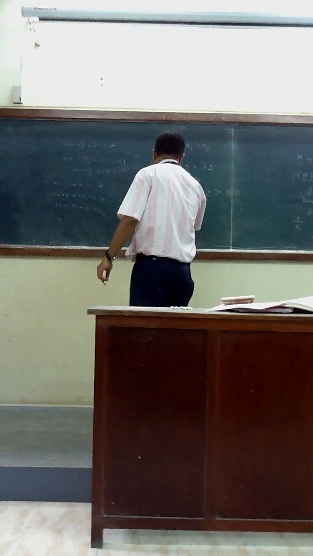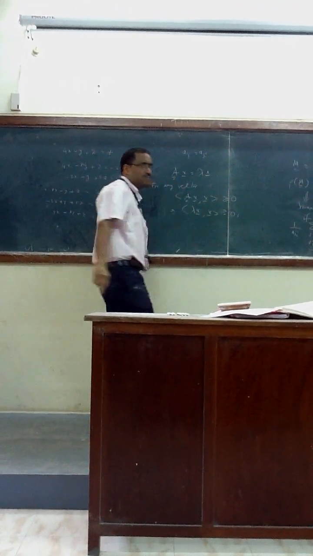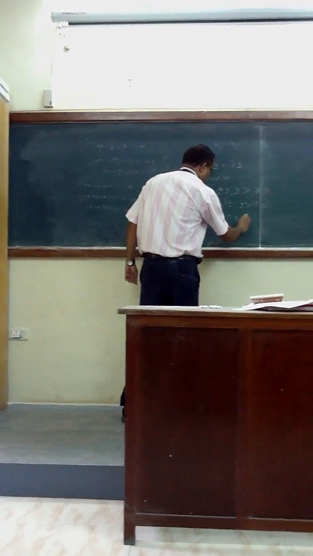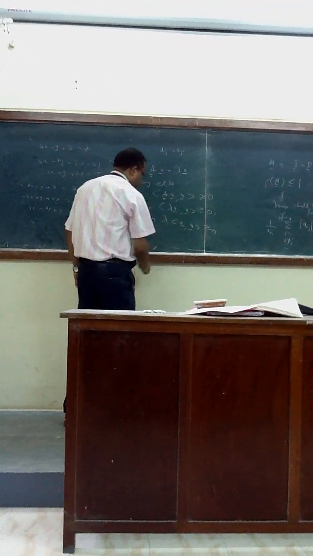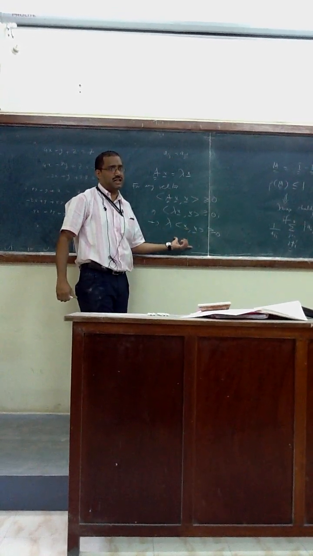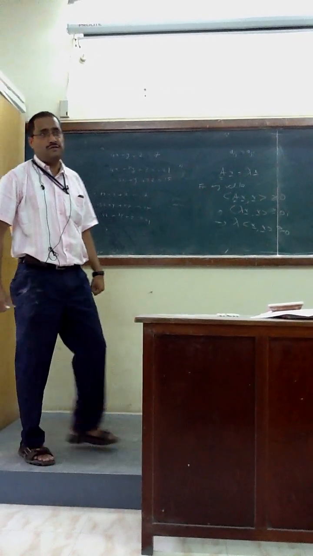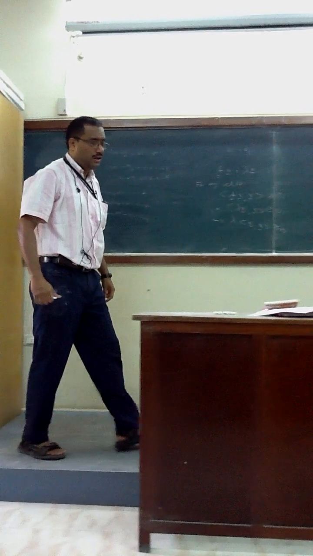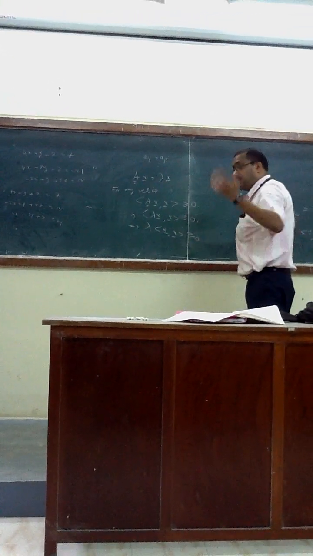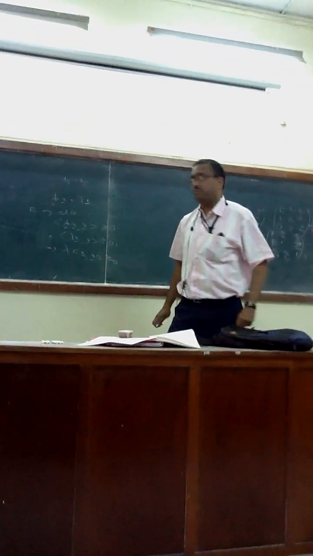That means I can replace this as lambda times x transpose x, which is the length of the vector squared. It cannot be 0. So lambda is greater than 0. If it is not an eigenvector, then how to prove it? This kind of process should be coming in our exam. This is not thermodynamics, this is math. So all those things have to be proved.